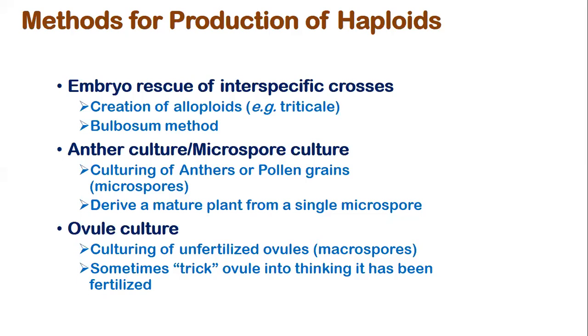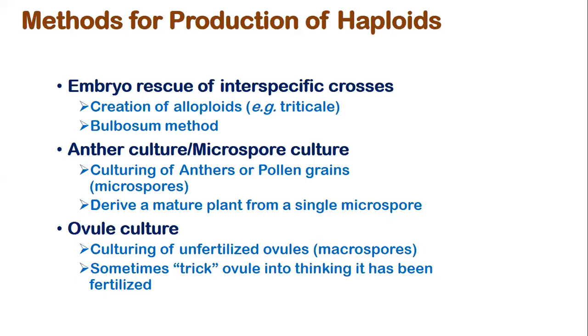The technique I explained to you was the bulbosum technique, and we can also get allopolyploids, that means with a different number of chromosomes, exactly, not half. So the other is anther culture.